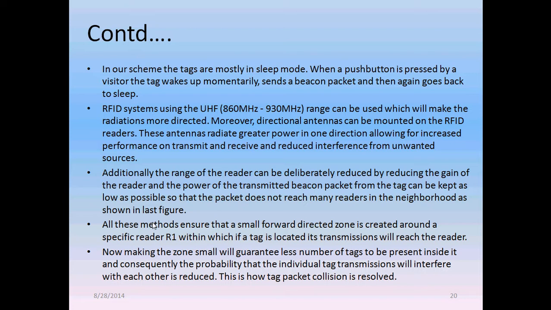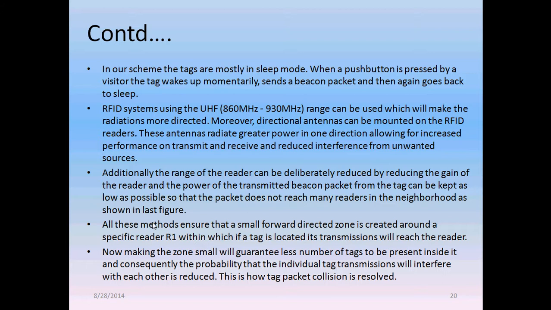An RFID system using the UHF, ultra high frequency, 860 MHz to 930 MHz range can be used, which will make the radiation more directed. Moreover, directional antennas can be mounted on the RFID readers. These antennas radiate greater power in one direction, allowing for increased performance on transmit and receive and reducing the interference from unwanted sources.